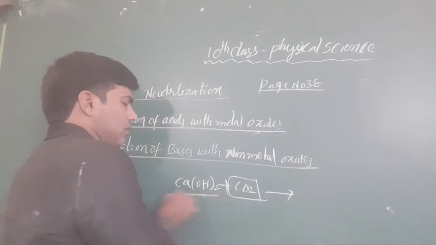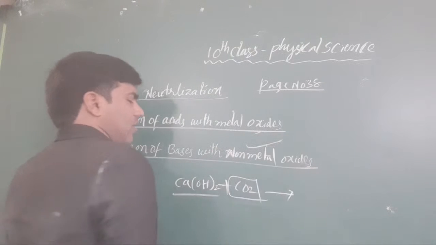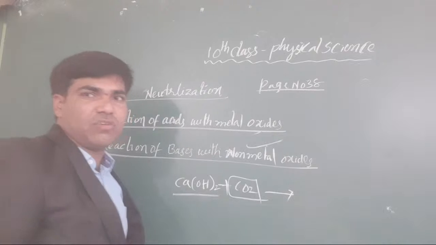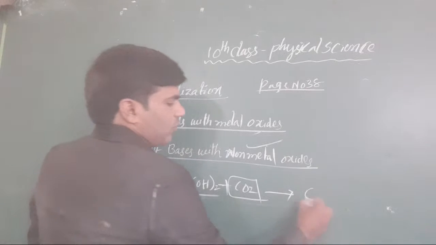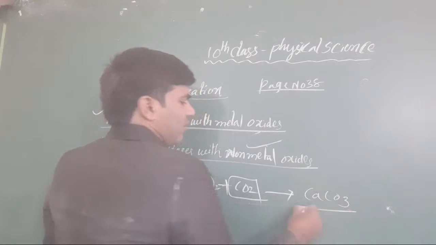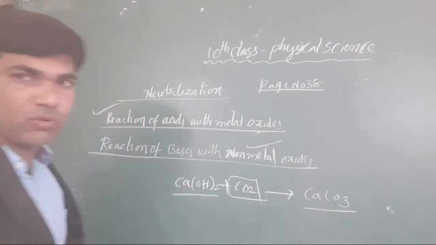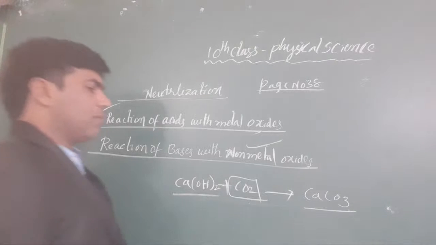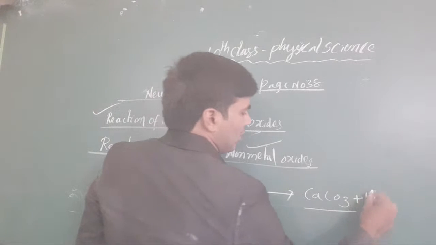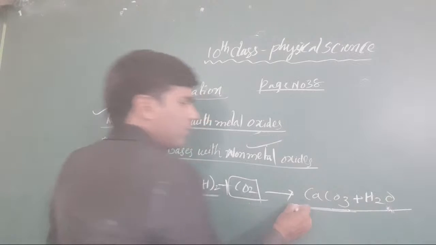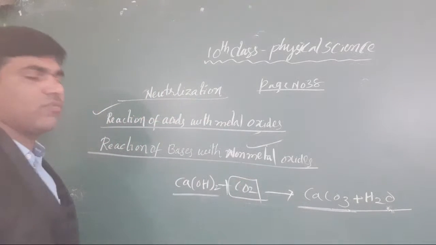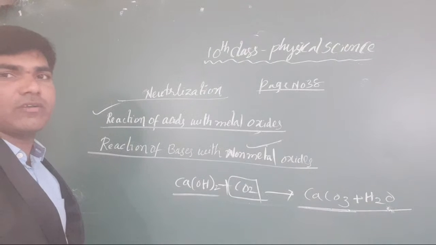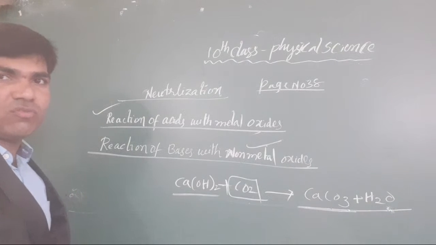Now, when non-metal oxides are combined with calcium hydroxide, what will we get? You know very well: a precipitated substance is formed, calcium carbonate, along with water. Okay, clear or not, all the students? Carbonates are formed, and with that we get water. Clear or not, all the students?